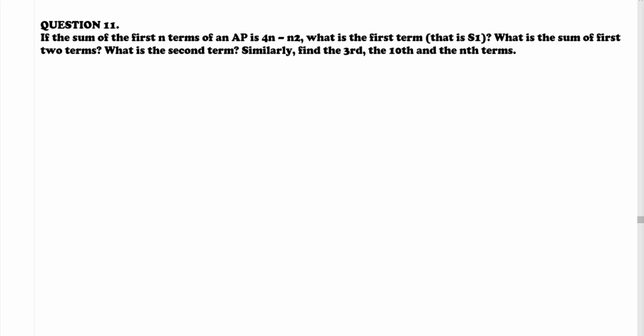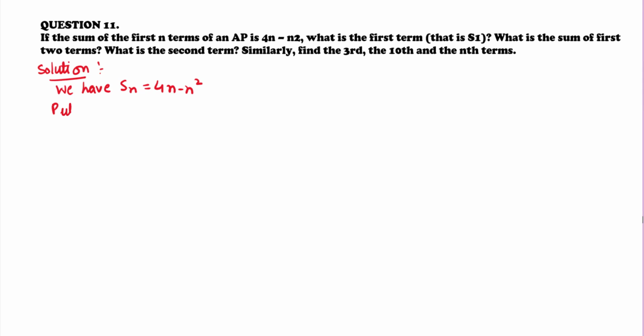Question 11. If the sum of first n terms of an AP is 4n minus n square, what is the first term, that is S1? What is the sum of first two terms? What is the second term? Similarly, find the third and 10th term and nth term. So let's solve it. So what is given? It is sum, and sum is given in form of equation. So Sn is equal to 4n minus n square.